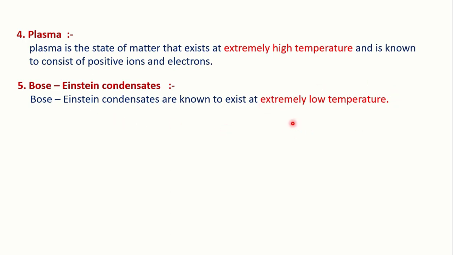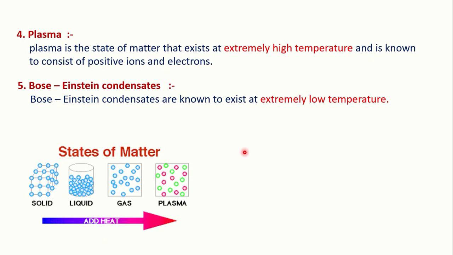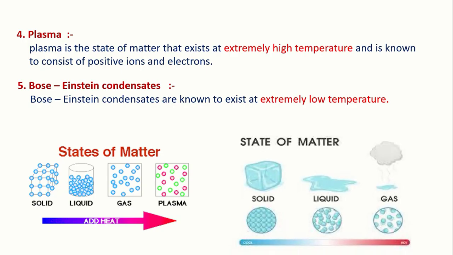Bose-Einstein at extremely low temperature and plasma at extremely high temperature. So here are the states of matter: solid, liquid, gas, and plasma.